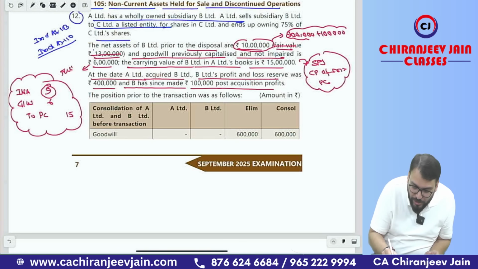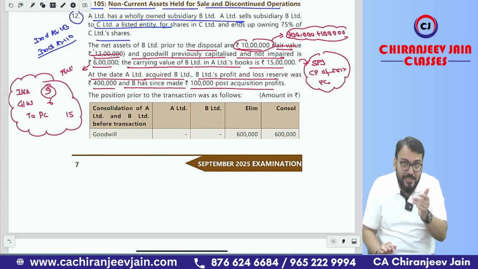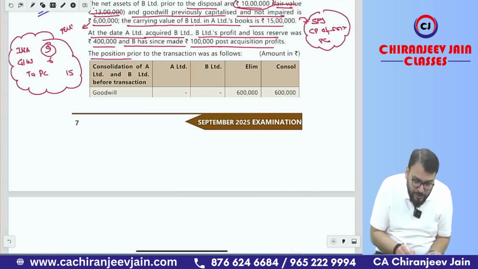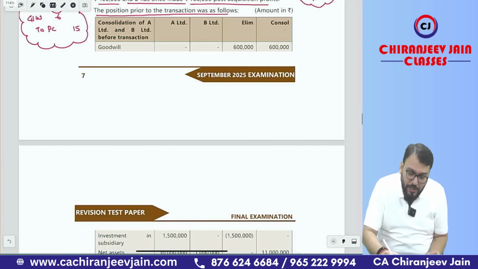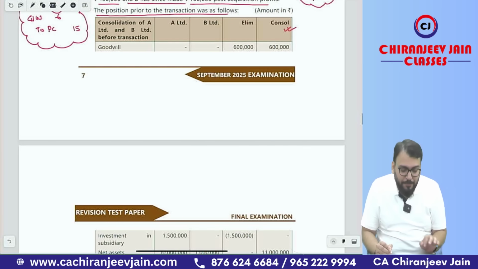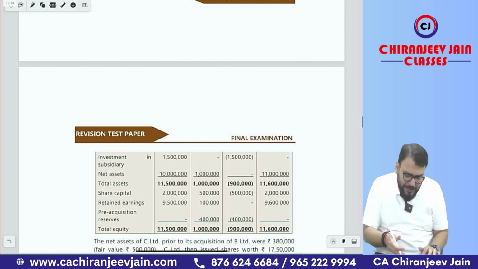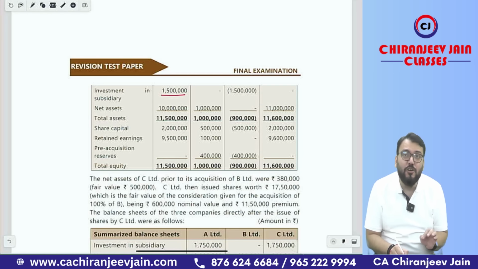Post-acquisition profit means the question is correct. I'm just explaining the question. First, you need to understand the question, then only we can come to the solution. Okay, sir. Then they have given the position prior to the transaction as follows. However, for this question, only the consolidated information is required, but they have given the separate financial statements of A Limited, B Limited, and then the consolidated financial statement. In the separate financial statement of A Limited, 15 lakh is given. This is the cost price of investment in B Limited, 15 lakh, correct.